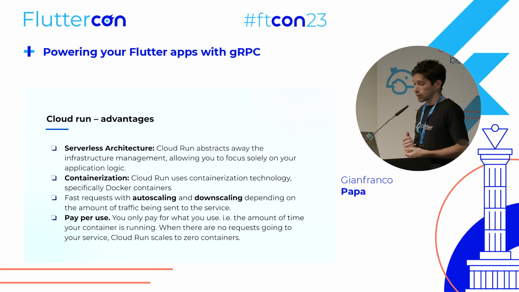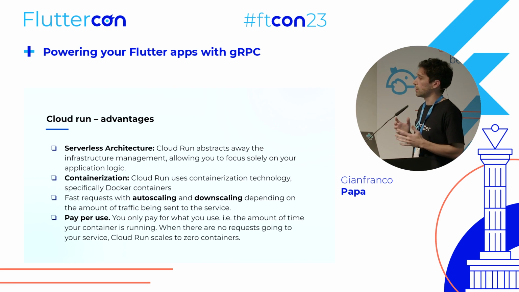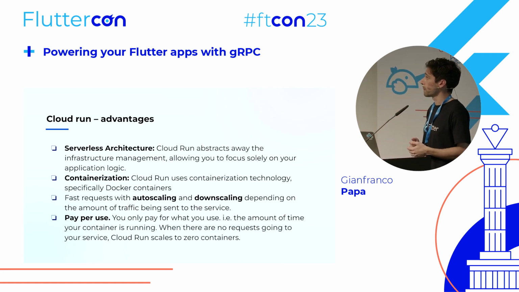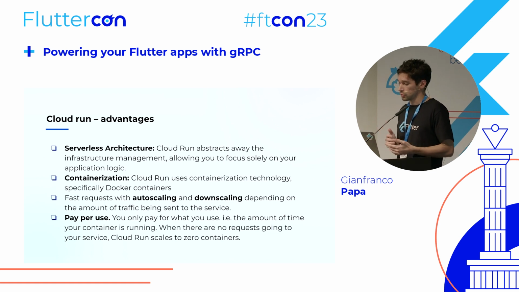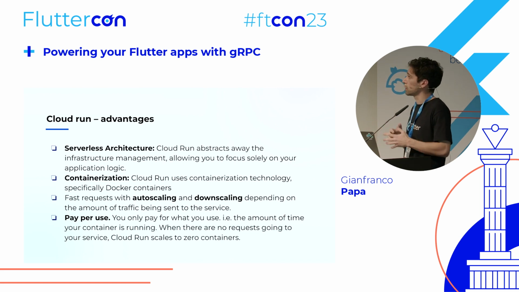But the cool thing about Cloud Run is that it will provide you auto-scaling and downscaling depending on the traffic, right? So you will ultimately pay for what you're using, because let's imagine that, I don't know, at 1 a.m. no one is using your server, so it will downscale all of your containers to 0 even. I mean, you could put a minimum amount of containers. And then if suddenly everyone is using your app, you can auto-scale to more instances of your app. But the cool thing about this is that it's managed for you, so you don't have to care about all of these things.